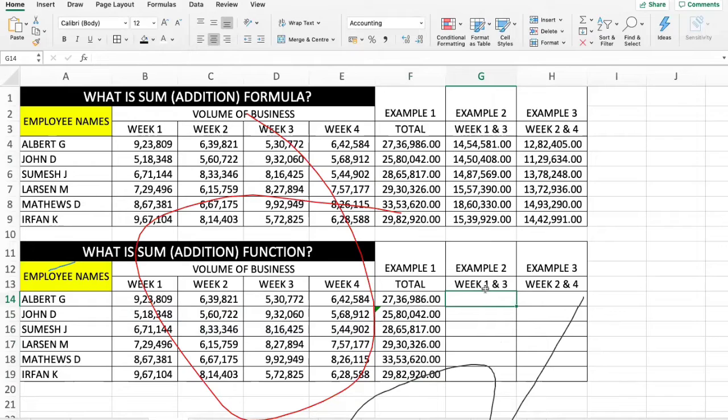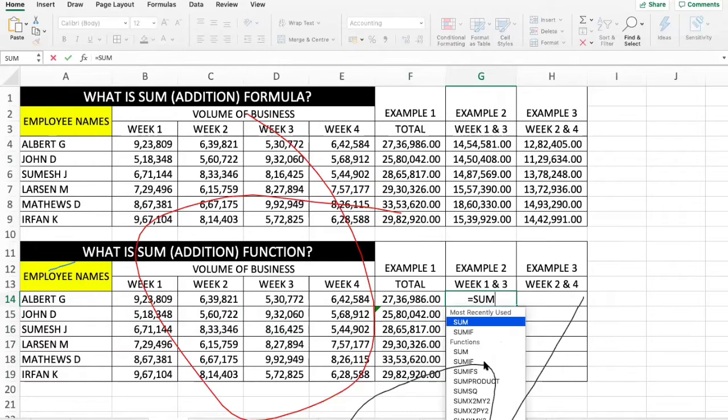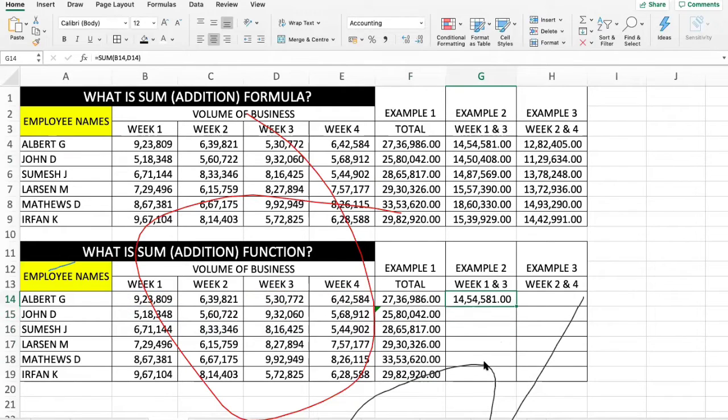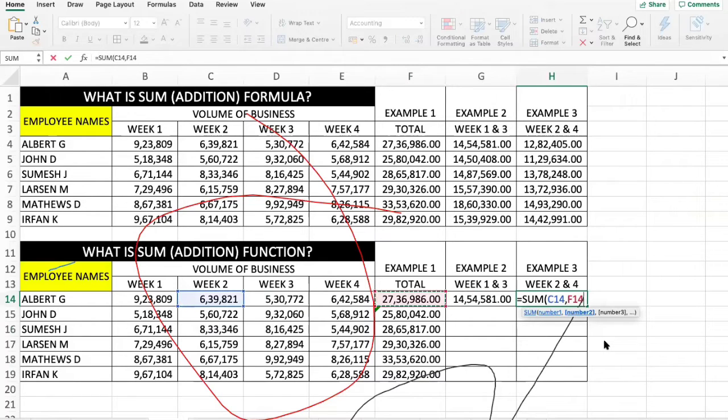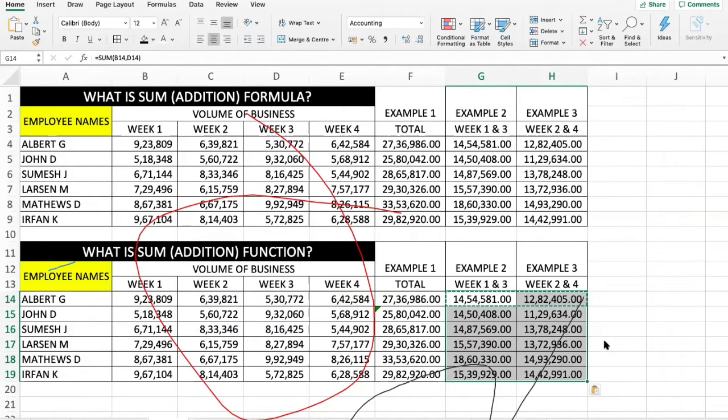Now I want to do it for week 1 and week 3. So SUM, open bracket, week 1, comma, week 3, close bracket. It gives me the same answer as we had got using a formula. And the third example is week 2, comma, week 4. Same answer. I'll just copy this and paste it. Okay, great.